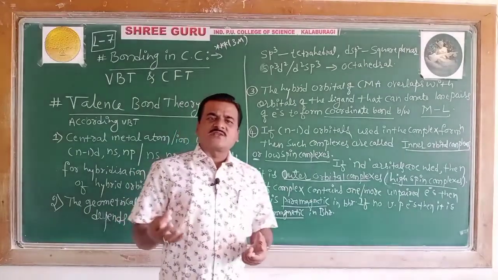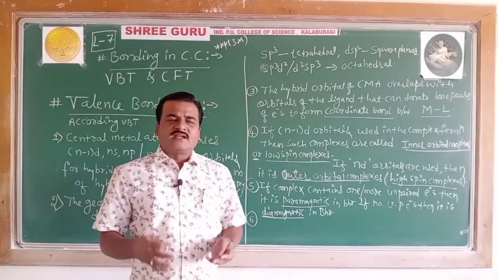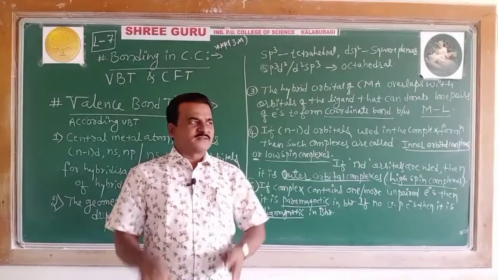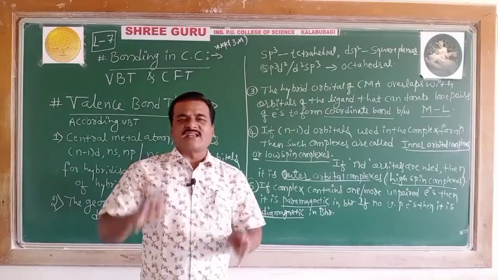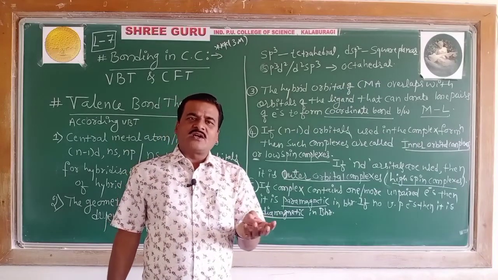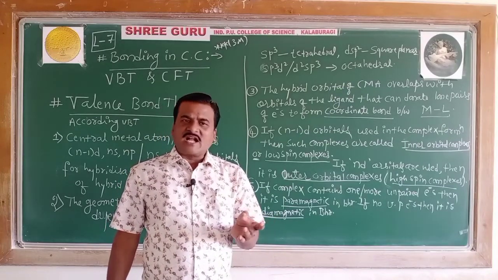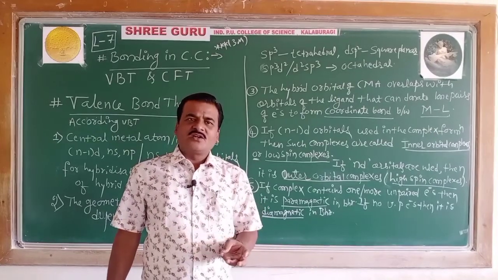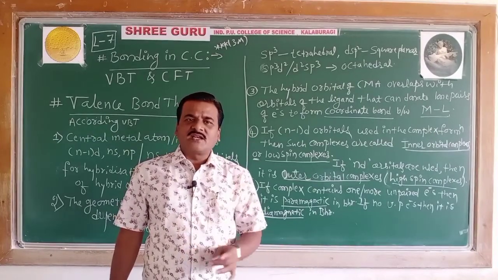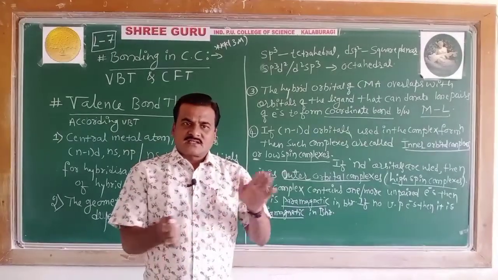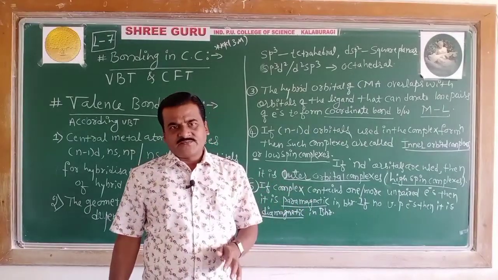Try to understand the 6th point. The ligands are of two types, strong ligands and weak ligands. Strong ligands are like cyanido, amine, carbonyl, nitro.